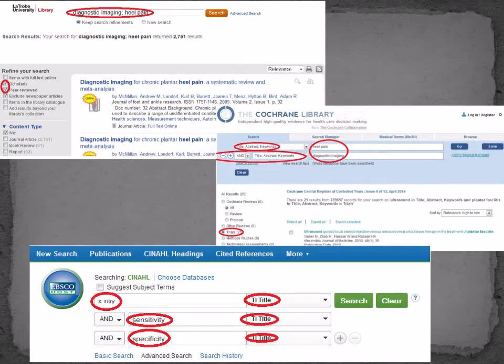Continuing on, here are some of the databases we used. In the first picture it shows that we refined our search by using scholarly, peer-reviewed, and excluding newspaper articles. We wanted to find the highest level of research and most specific to our case. As you can see from the other two pictures of other databases, we included words that were relevant and excluded words that we did not want.